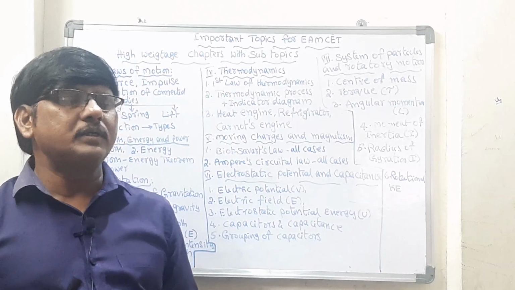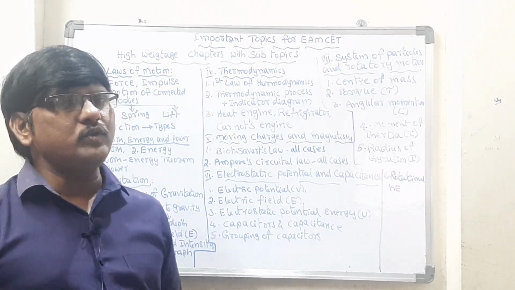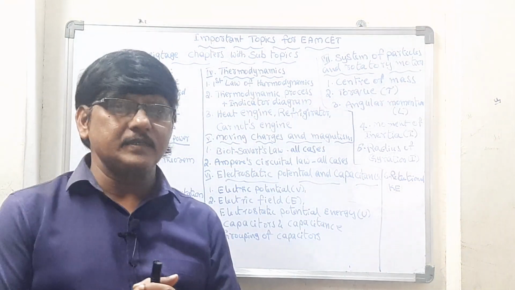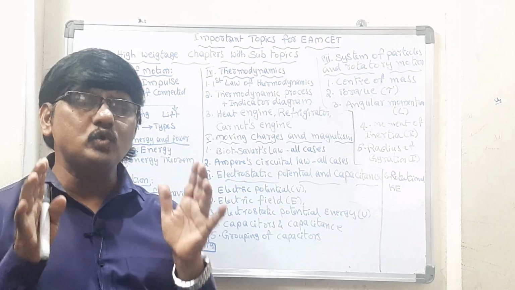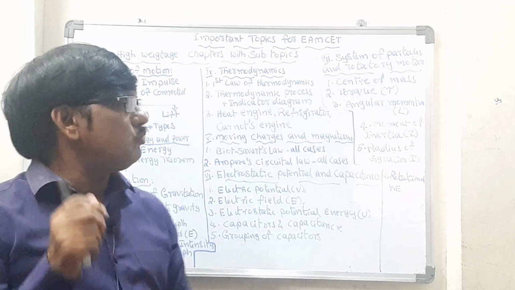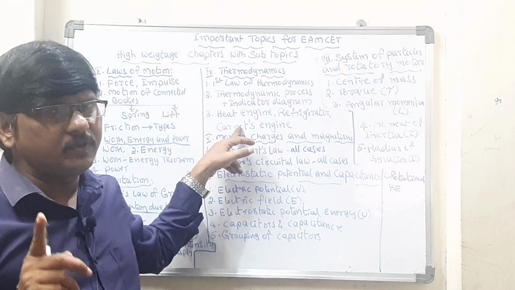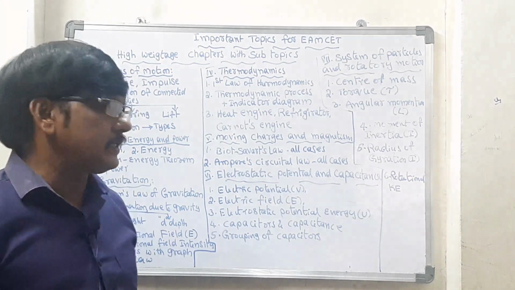And apart from that, the indicator diagram also you should see, because the question comes from the indicator diagram. Next one is heat engine, refrigerator and Carnot's engine. In this, these three engines are there. You go through those formulas, and mostly you can get the formulas from the Carnot's engine. So you can get one sum from this one. Just take the formulas and numericals, and practice those enough.